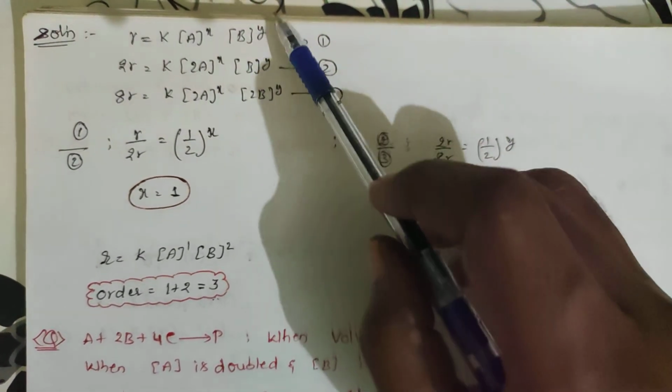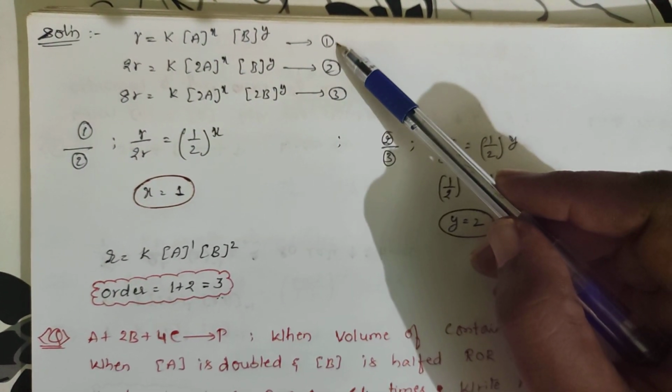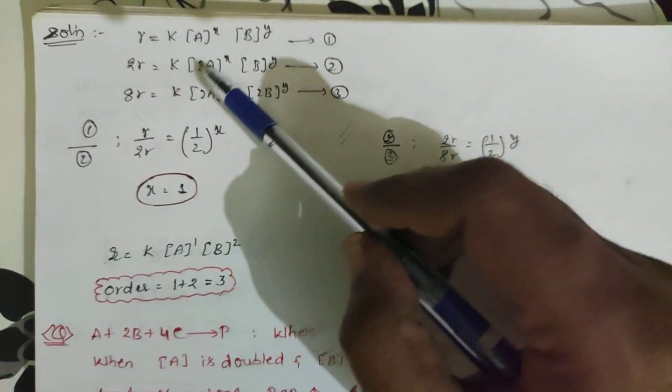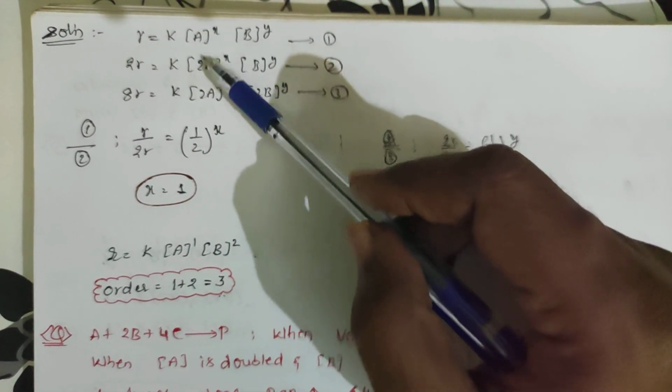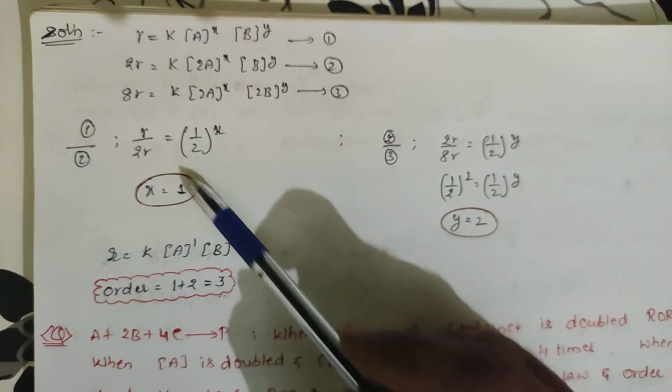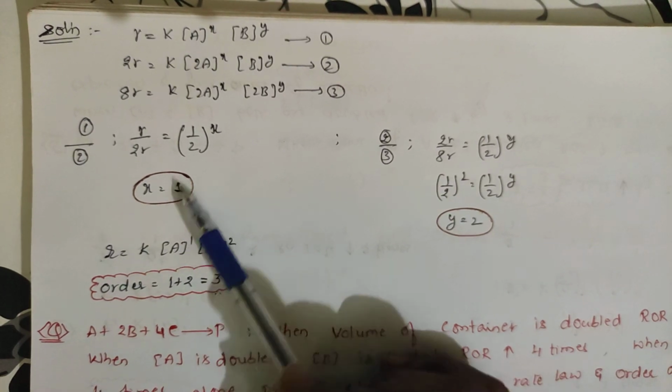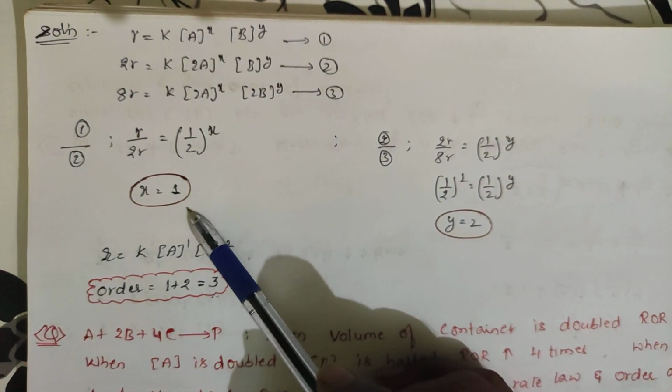You have got 3 equations. Divide 1 by 2. So what happens? B will be cancelled, K will be cancelled. A will be cancelled. 1 by 2 will be equal to 1 by 2 power X. So X will be equal to what? 1. Clear students? You divide 1 by 2 and you will be getting the answer X is equal to 1.